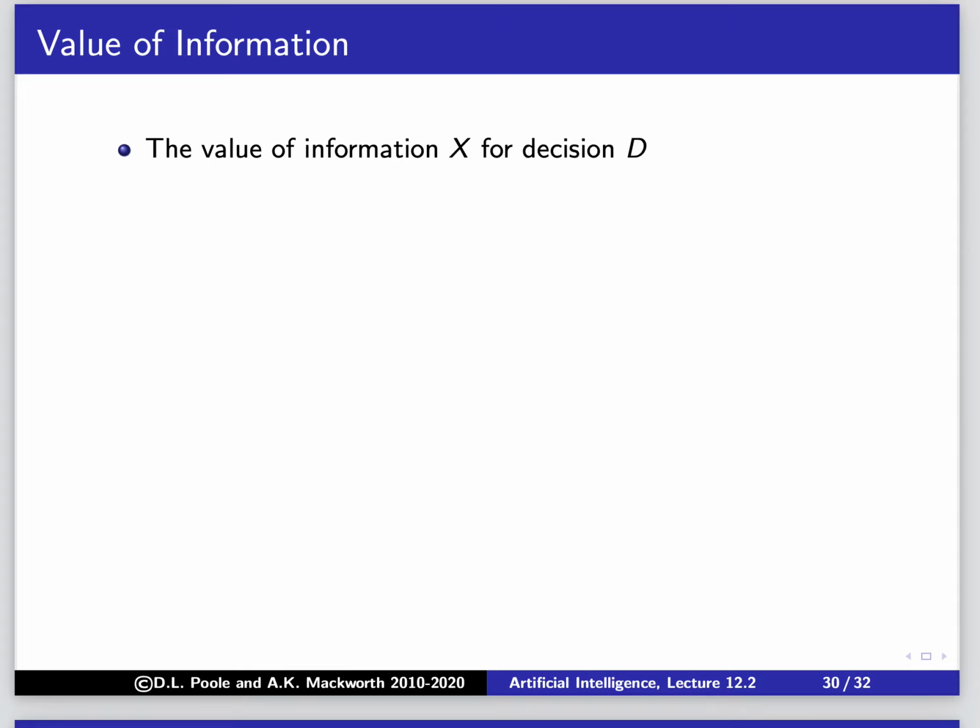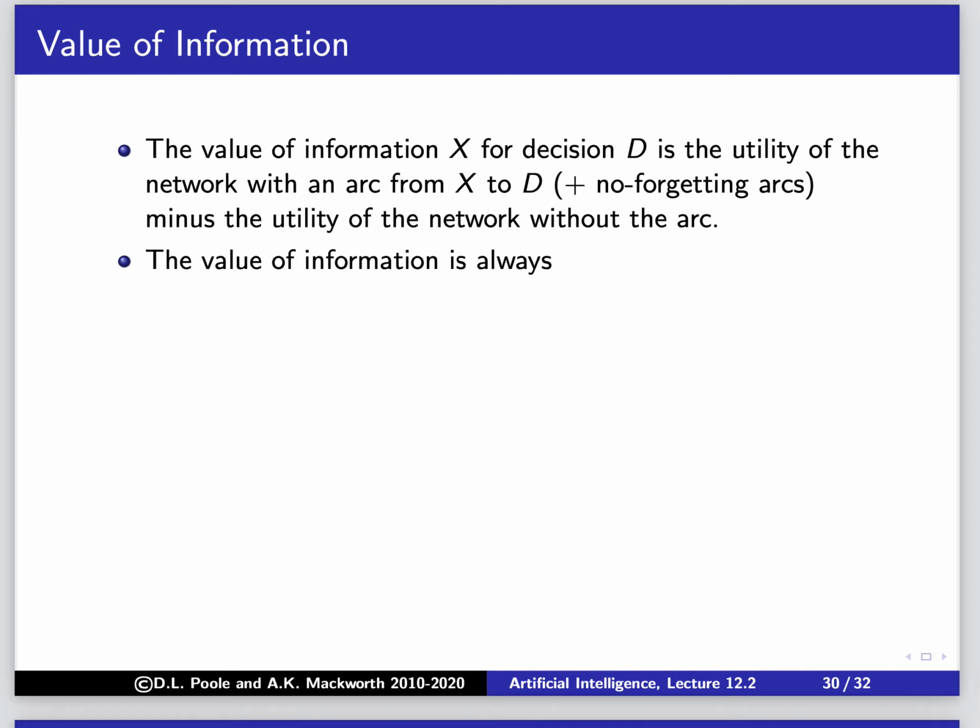Now we're going to talk about the value of information for some decision, because when you get the information matters. Sometimes information arrives too late to be useful. So it's not just a matter of some information having some value, but arriving at some particular time. What we're going to do is look at the decision with that information as compared to the decision without that information. So how could we do that? We could take the utility of the network with an arc from X to D, plus any no-forgetting arcs, because we should remember what we're doing.